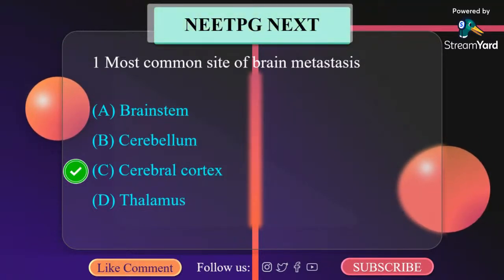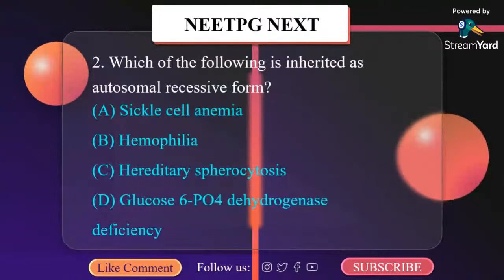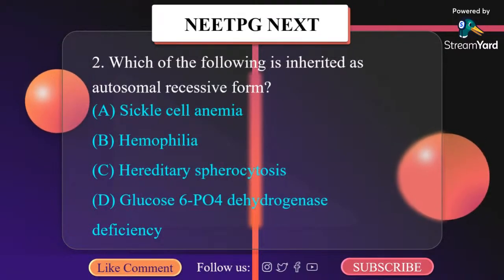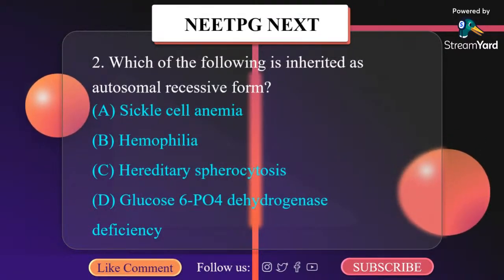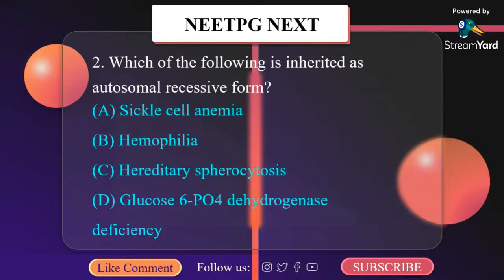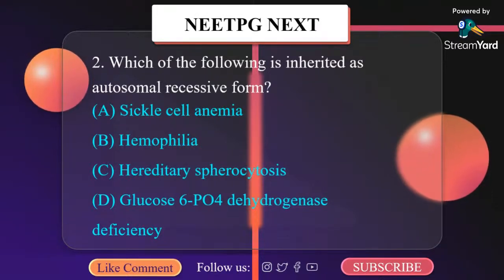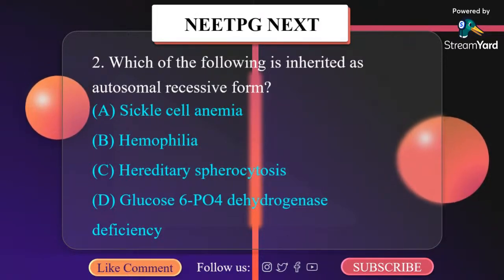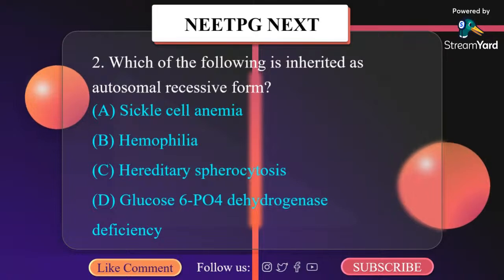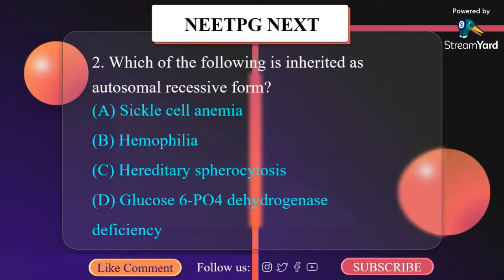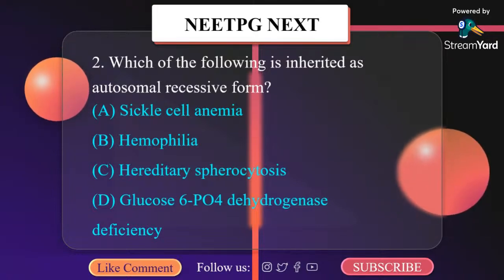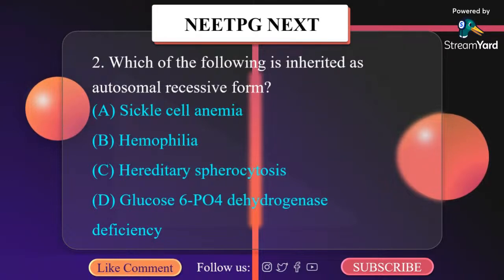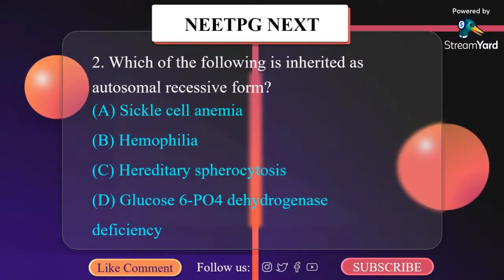Let us move to the next question. Which of the following is inherited as autosomal recessive form? A. Sickle cell disease. B. Hemophilia. C. Hereditary spherocytosis. D. Glucose 6 phosphate deficiency.